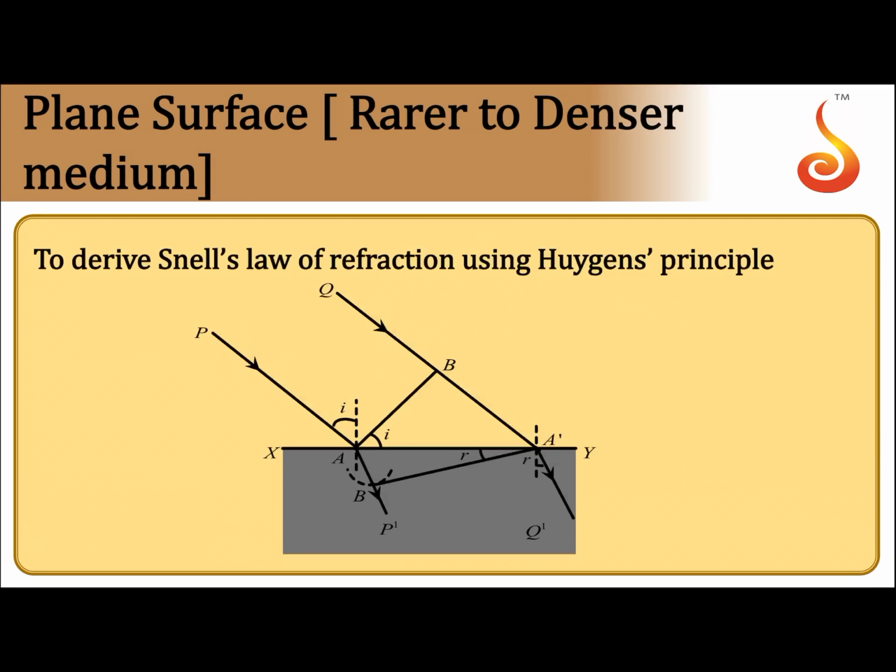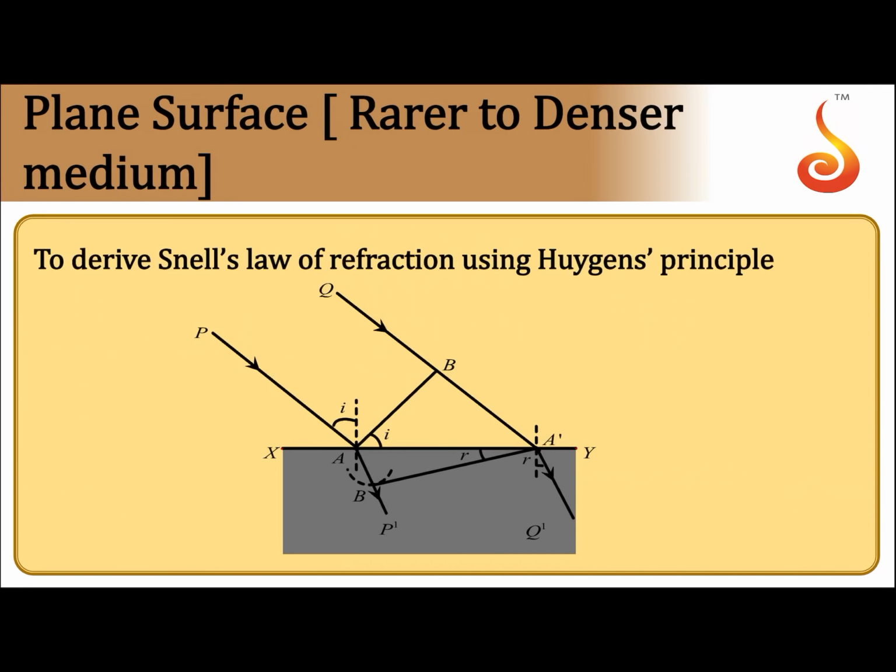Now the next concept here is the applications of this Huygens principle. The first application is refraction of a plane wave at a plane surface. Let us assume that light is traveling from a rarer to a denser medium. Here it involves some constructions, so better you keep a compass and scale ready for this. Our intention here is to derive Snell's law of refraction using Huygens principle.